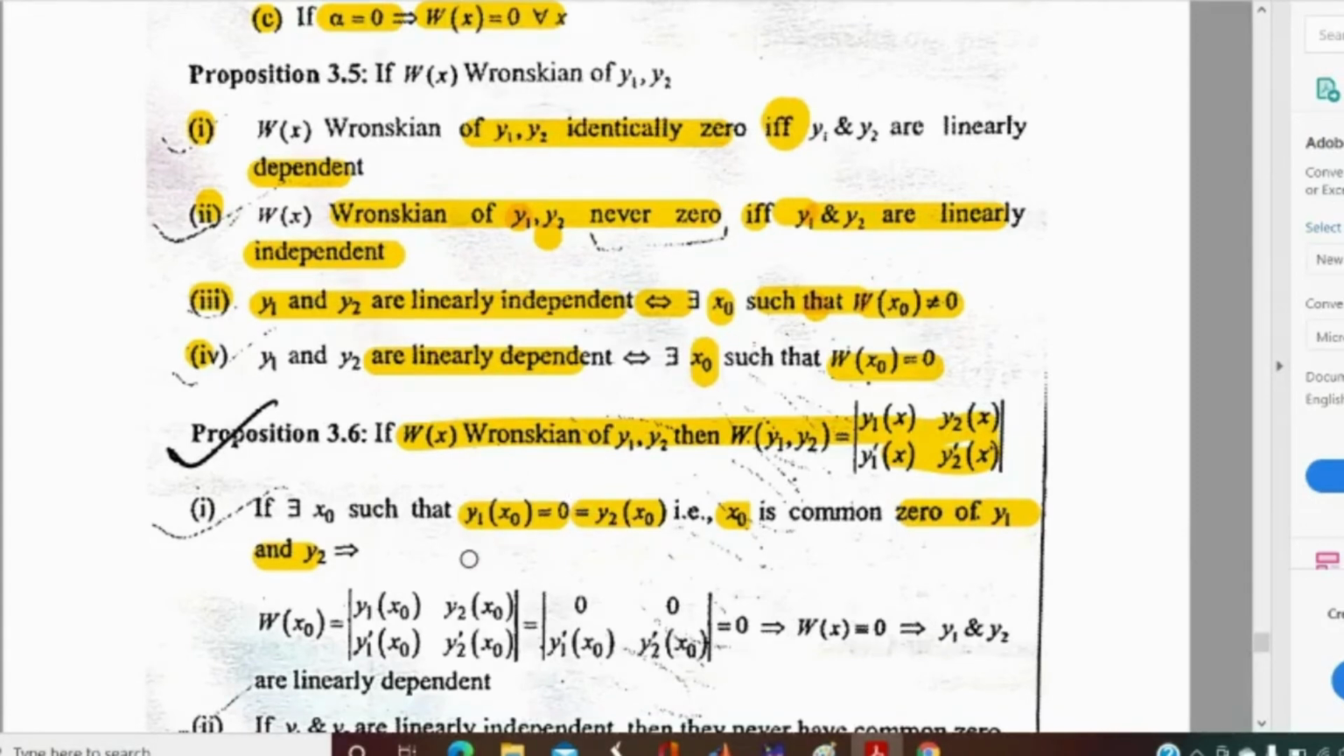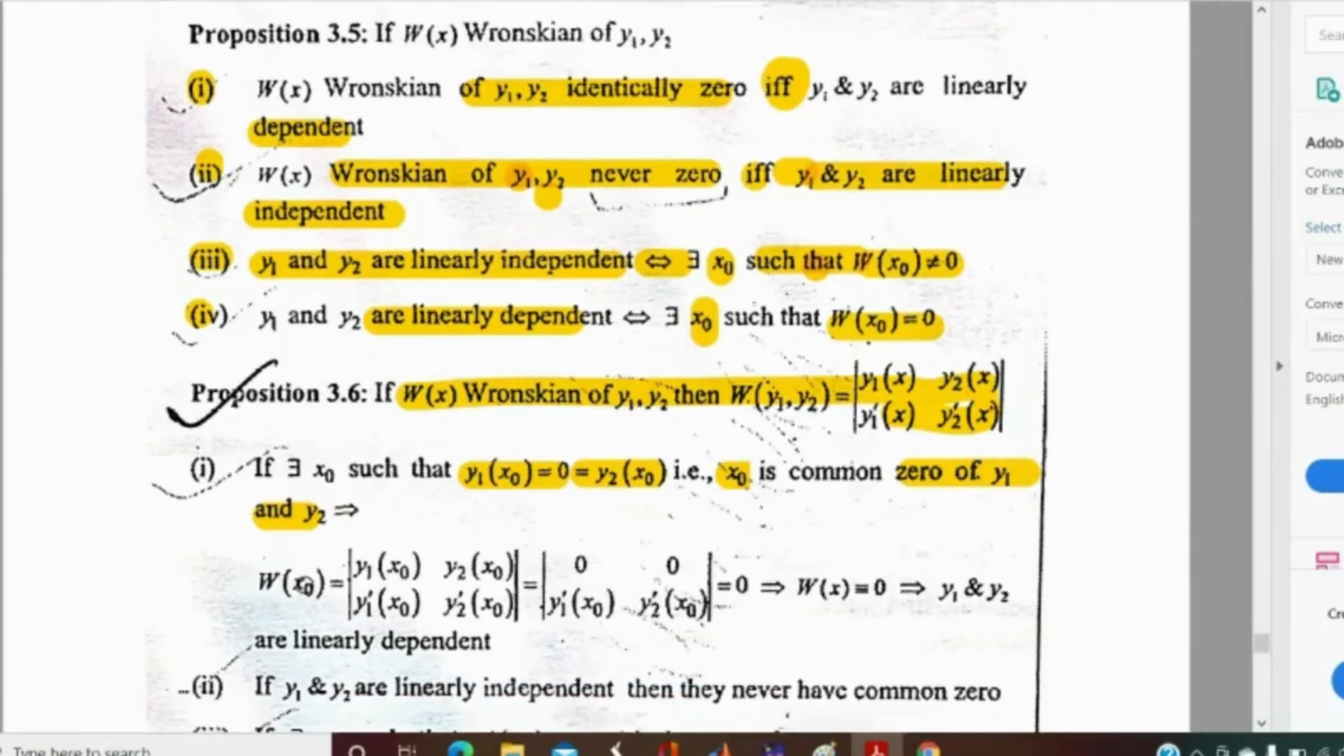If we try to find the value of the Wronskian at x0, it will give us the determinant with y1 at x0, y2 at x0, y1 dash at x0, y2 dash at x0. And they are saying there exists a common 0 of y1 and y2, so y1 at x0 is 0 and y2 at x0 equals 0. If we substitute these by 0, W at x0 is 0. Now as the Wronskian becomes 0, y1 and y2 will be linearly dependent.